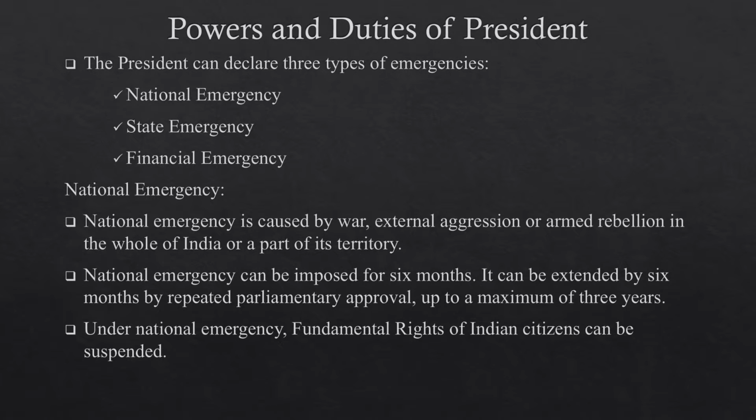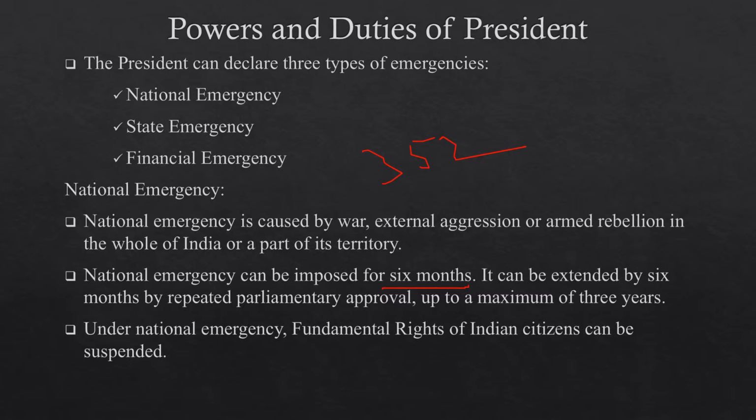The President of India can declare three types of emergencies: national emergency, state emergency, and financial emergency. Now, what is national emergency? Article 352 describes national emergency. National emergency is caused by war, external aggression, or armed rebellion in the whole of India or any part of its territory. National emergency can be imposed for 6 months.